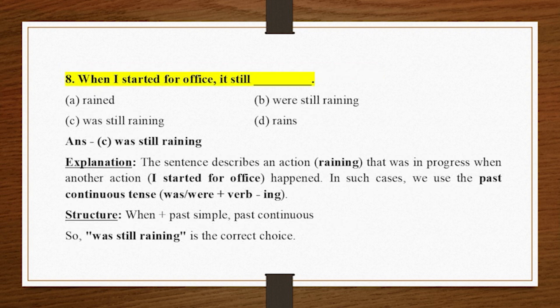8. When I started for office, it still underscore. A. Rained. B. Were still raining. C. Was still raining. D. Rains. Answer. C. Was still raining. Explanation. The sentence describes an action, raining, that was in progress when another action, I started for office, happened. In such cases, we use the past continuous tense, was, were plus verb, ing. Structure. When plus past simple, past continuous. So, was still raining is the correct choice.